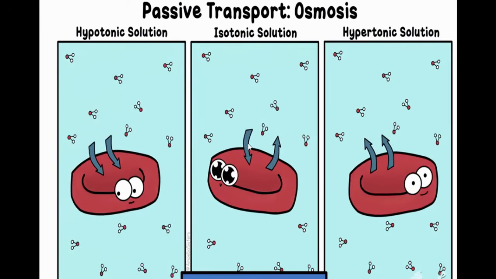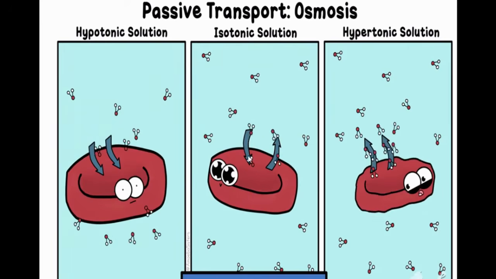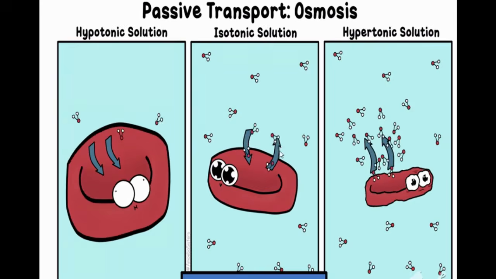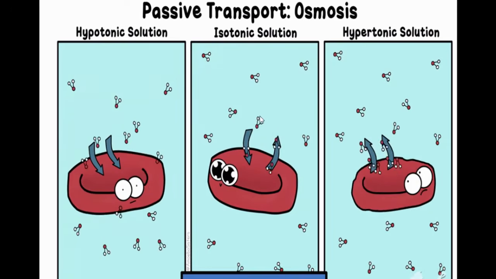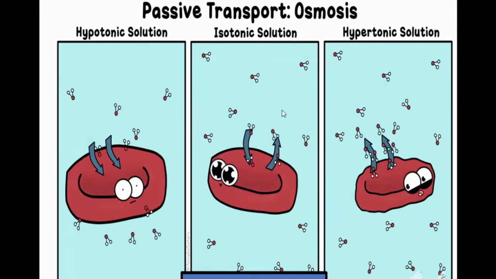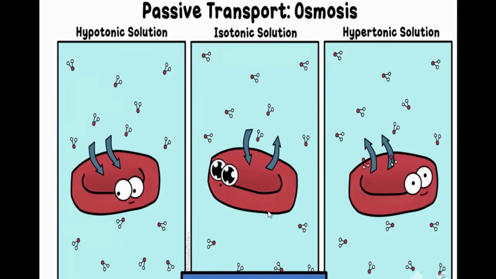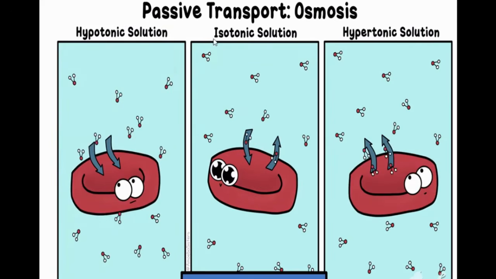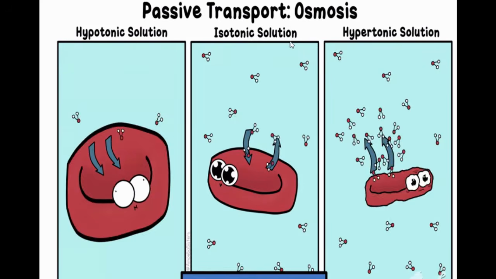You can observe two arrow marks here. One arrow mark is coming inside, and one arrow mark is going outside from the cell. That means if one water molecule comes inside, one water molecule goes outside. So there is no change in the shape of the cell. Such a solution we will call an isotonic solution.